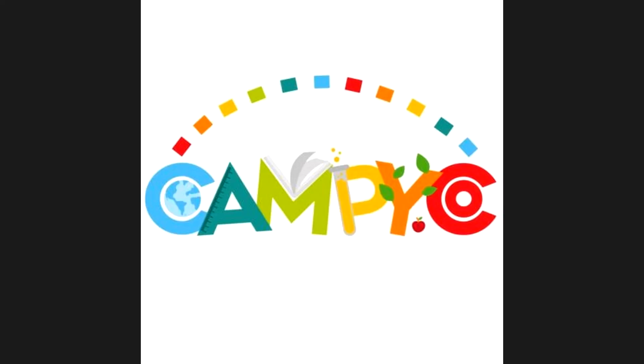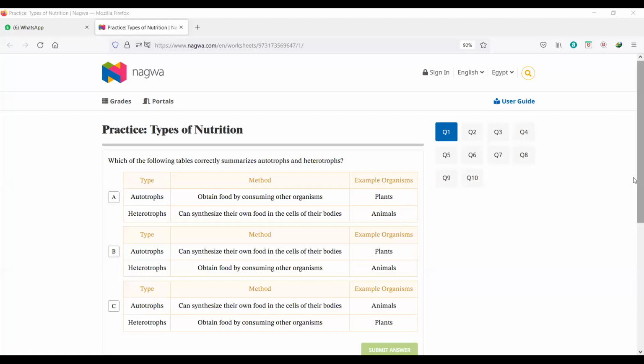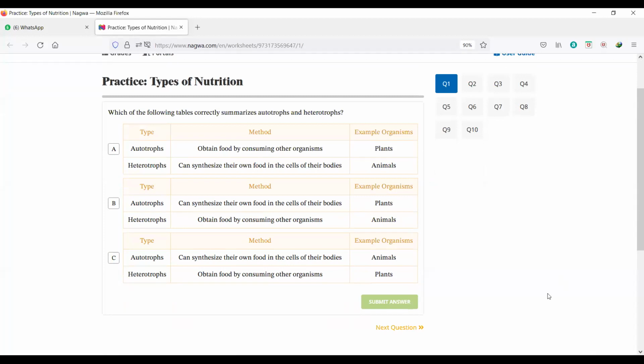Okay, let's have some questions together, so we practice the part we already finished. Here the question is, which of the following tables correctly summarizes autotrophs and heterotrophs? Like we used to do last year, we read the choices and treat them as true or false, so we will not be confused.